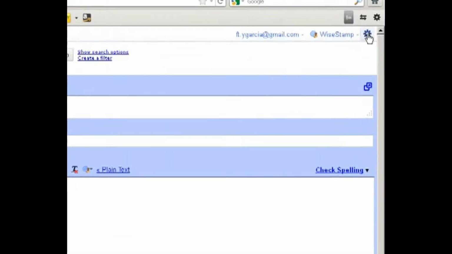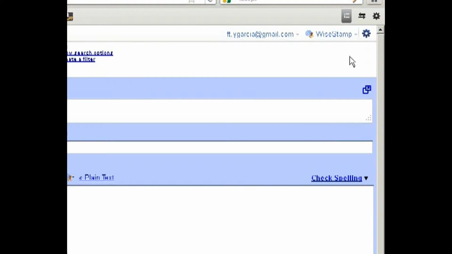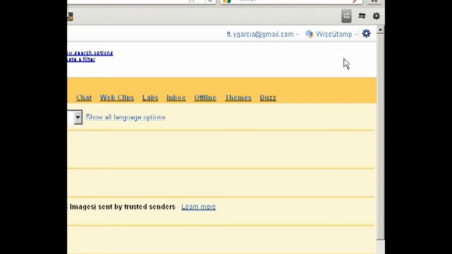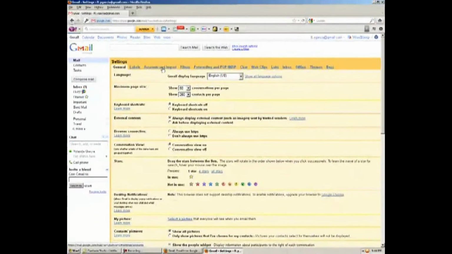I'll come over here to this little star and then click on Mail Settings. This should be done for you already, so you don't have to worry about it. I go over here to Accounts and Import, and right here it says Yolanda Garcia, and it's got the Gmail address. It says send mail from another address. And that's what we want to do.